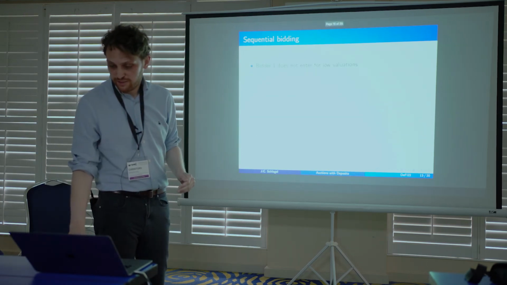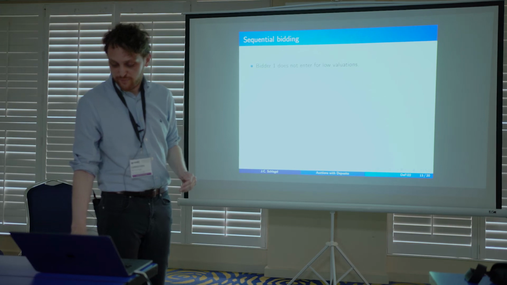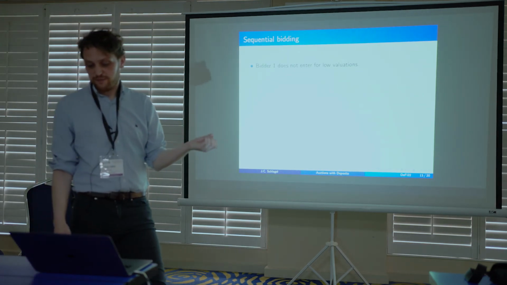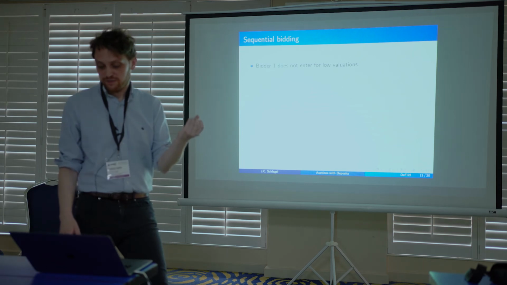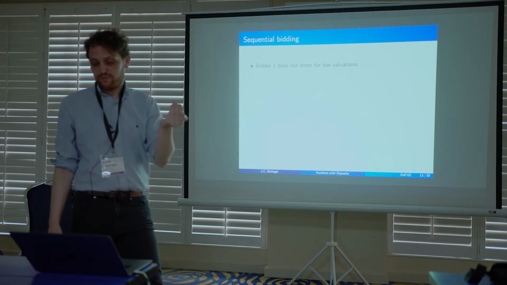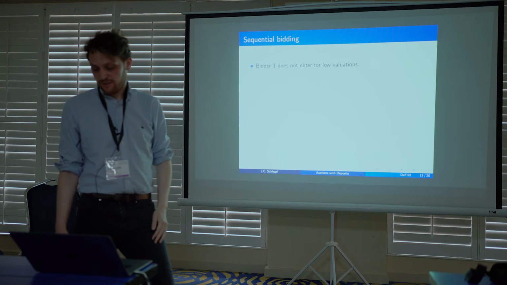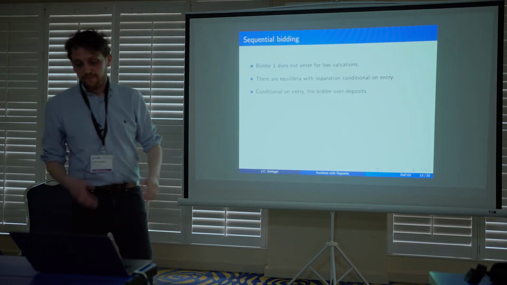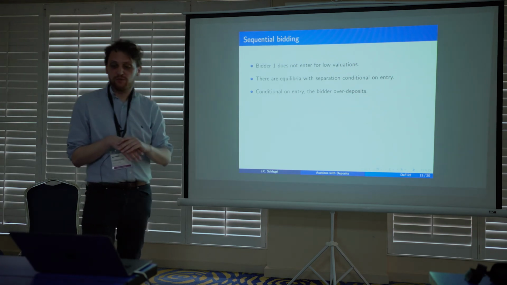That's separation. And then what you would observe is that the first bidder does not enter the auction if he has a low valuation. It doesn't pay off because he has to send a costly signal through the deposit. He has to deposit a lot to show that he actually has a high willingness to bid. That doesn't pay off for him. But we have this kind of equilibrium with separation conditional on entry.